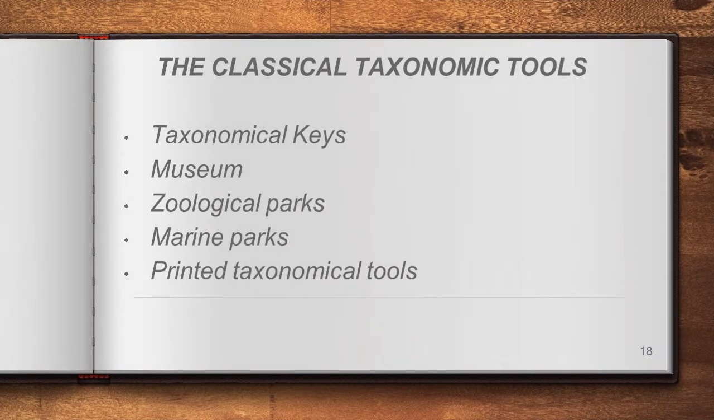One is classical taxonomic tools. So, listen to me. Taxonomical keys, museum, zoological parks, marine parks, and printed taxonomical tools all belong to classical taxonomical tools. Classical in the sense we have been following these from the ancestral period onwards, we can say, right? Let us see one by one what taxonomical keys are and so on, right? Okay.